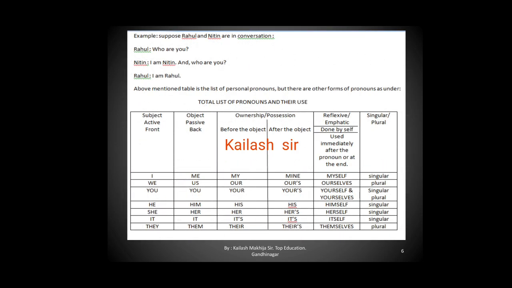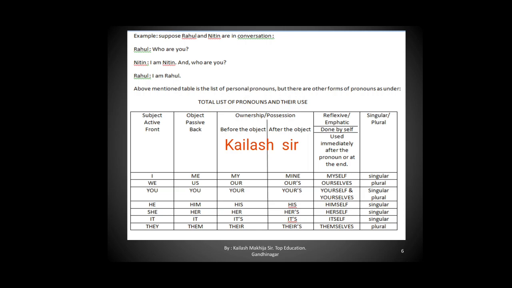Example we will take. Suppose Rahul and Nitin are in conversation. Now you see how the pronouns change. Rahul is the speaker and Nitin is in second place, so is the listener. Rahul is asking, who are you? Now here you can see you is used for Nitin, but when Nitin is answering, the answer is not you are Nitin but I am Nitin. Why? Because now Nitin becomes the speaker and Rahul becomes the listener.